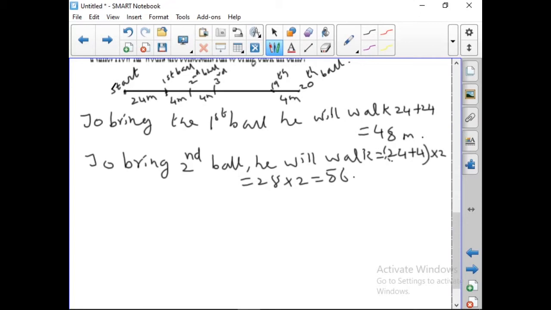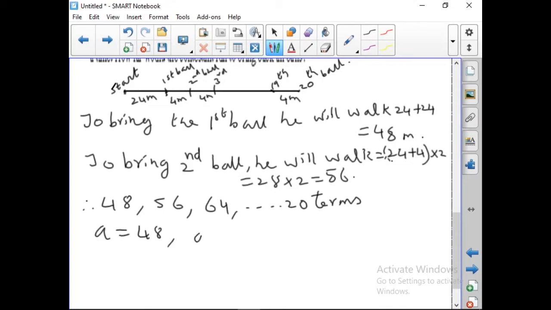So 24 plus 4 is 28, and 28 into 2 is 56. Okay. So therefore what do we have? 48, 56, 64, like this we have 20 terms. Now, what is a? a is equal to 48, d is equal to 8, and n is equal to 20.